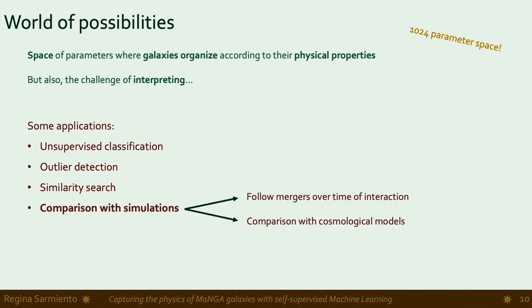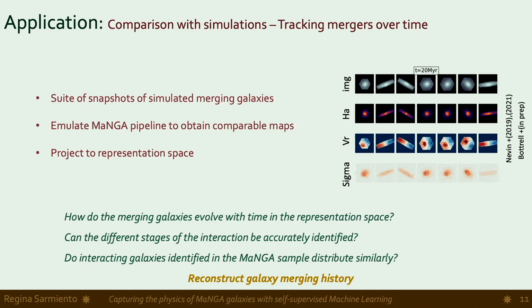And then with the comparison with simulations, what we are basically doing is grabbing simulated galaxies, emulating the MaNGA observations, and then projecting them into the representation space, so we can follow where these galaxies fall. On one hand, we're going to use a suite of snapshots of simulated merging galaxies, so we can see where they fall in the representation space through time and whether we can accurately identify the different stages of the merger.